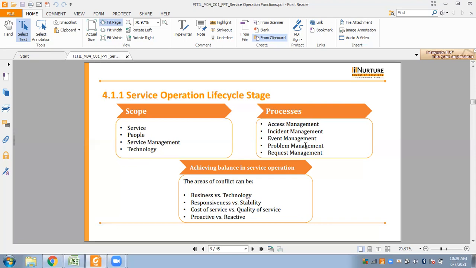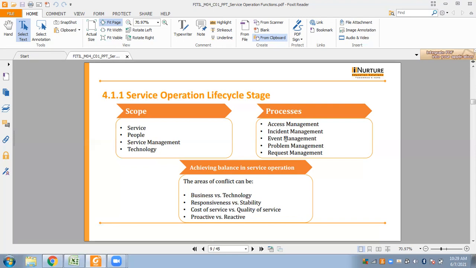Okay. Next, we have processes. We have these five types of processes under service operation phase, starting with the access management. It basically deals with granting the rights to use the services to the authorized user. Next is incident management. This deals with bringing the services back to the original stage. Next, we have event management.